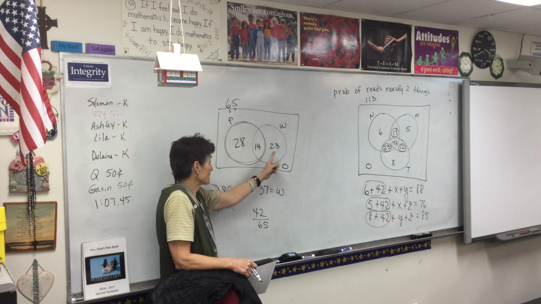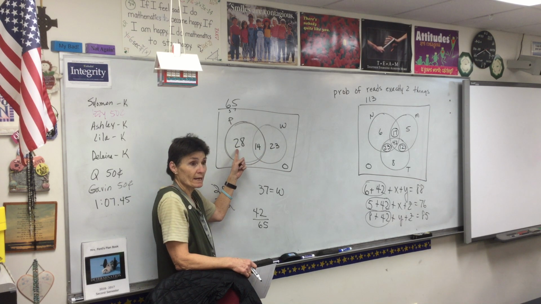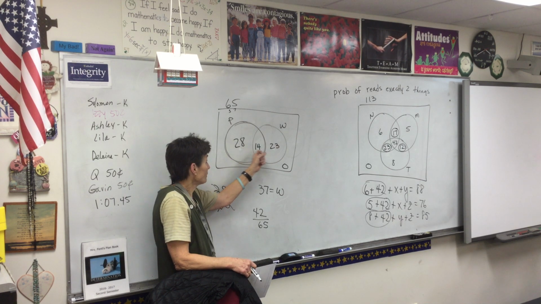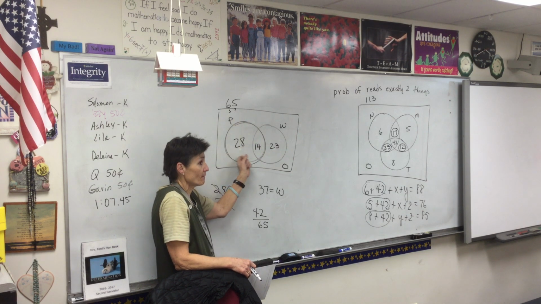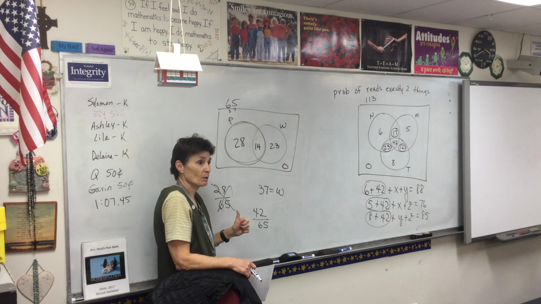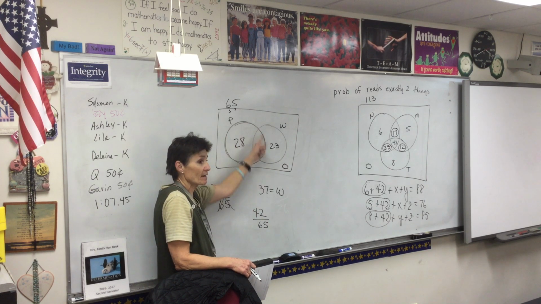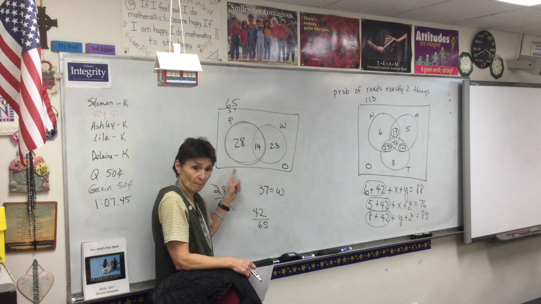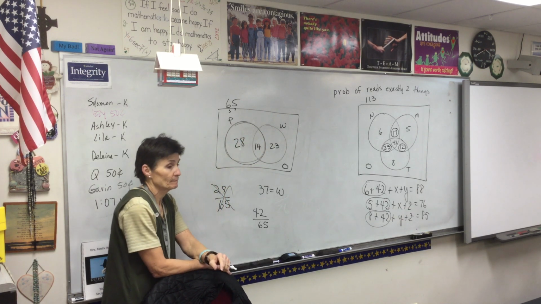All the W's add up to 37. Everybody understand where the 28 came from? All of these have to add up to 65. So the question was, what's the probability of picking a percussion? That means it's coming out of this ball. There's 42 kids in that ball, 42 out of 65.